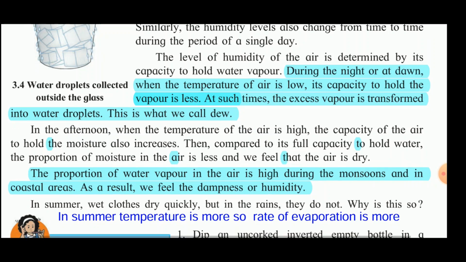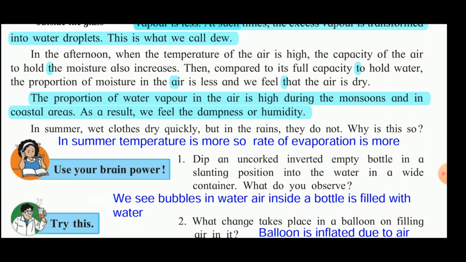Now the next question is asked: in summer, wet clothes dry quickly, but in the rains they do not. Why is this so? Now in summer the temperature is more, so the rate of evaporation is also more. So the water from the wet clothes evaporates very fast, and so the clothes dry quickly. But in rains, what happens? The rate of evaporation is less, and so that is why the clothes do not dry quickly.